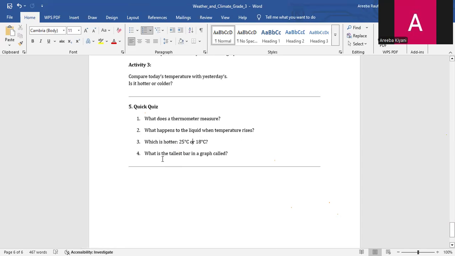What is the tallest bar in a graph called? You can do this yourself. Make a clear bar graph and do this assignment correctly.